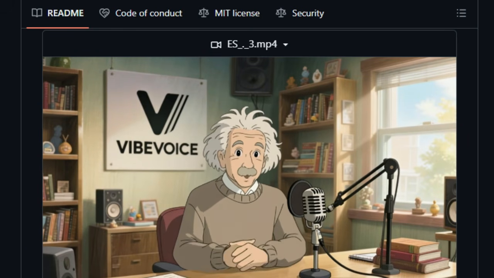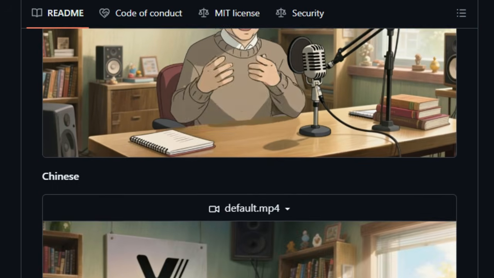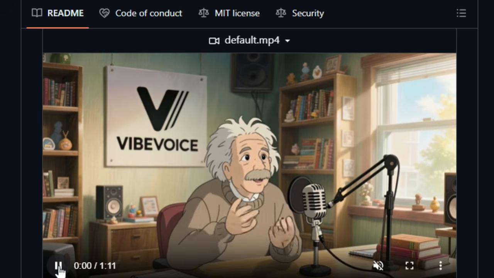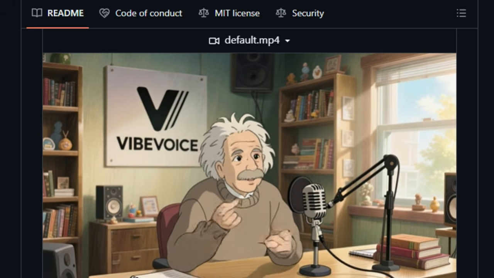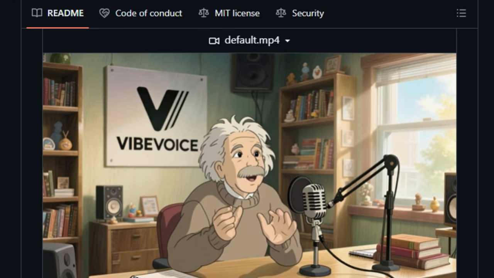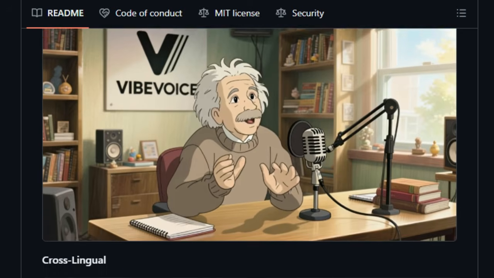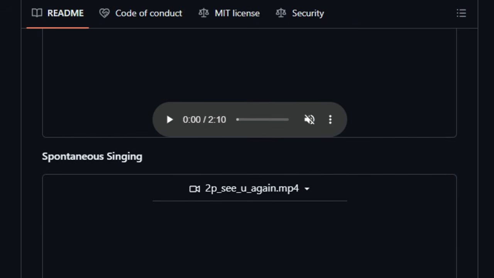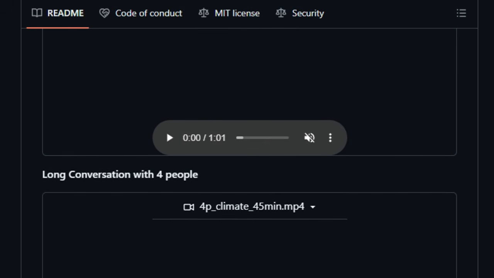It also throws in a few eye-openers. Cross-lingual capabilities, like flipping between English and Mandarin within the same audio, and spontaneous singing, which while still rough show off its expressive range. Beyond novelty, it's opening the door to new use cases. Fully automated audiobooks, dynamic voice assistant dialogues, accessible storytelling, and creative media without the hassle of recording hours of human speech. Yes, it's powerful, and yes, Microsoft temporarily disabled the GitHub repo to ensure responsible use.